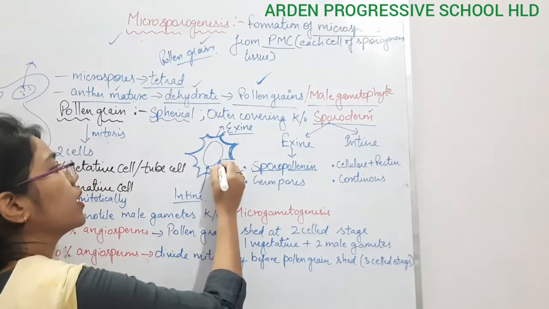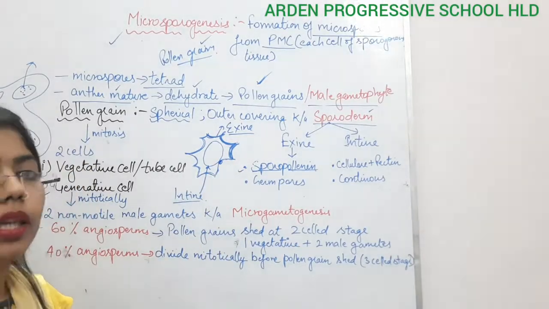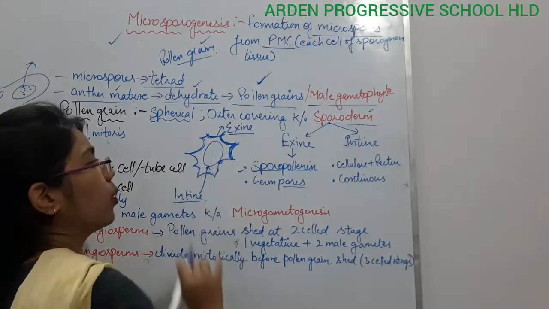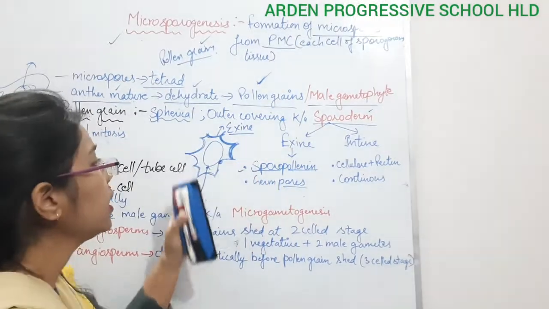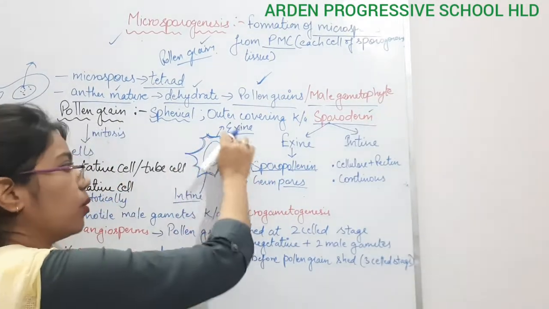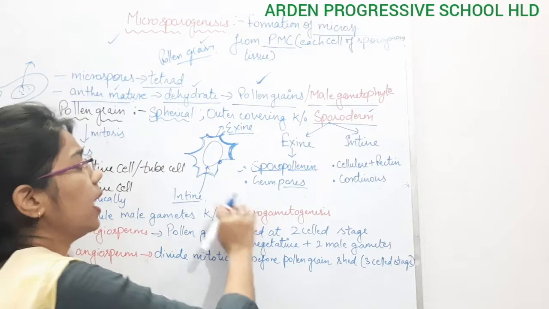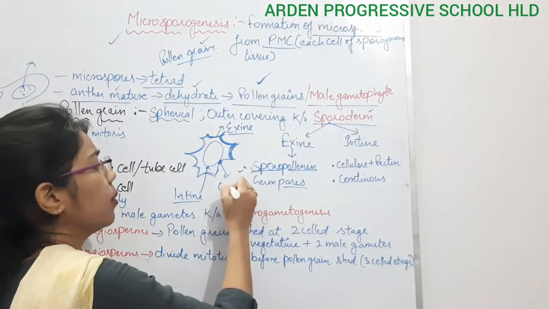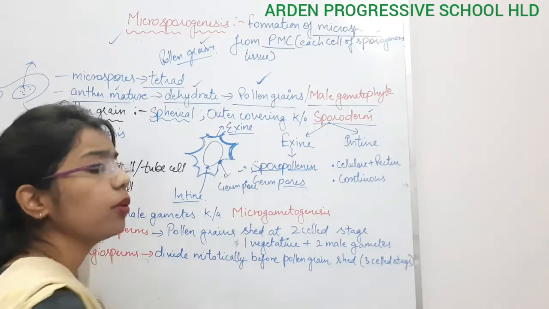This structure is known as what? Germ pore. The pore or hole present where sporopollenin is absent in the exine region. Otherwise it is surrounded by the whole exine layer, and where sporopollenin is absent, it is known as what? Germ pore.